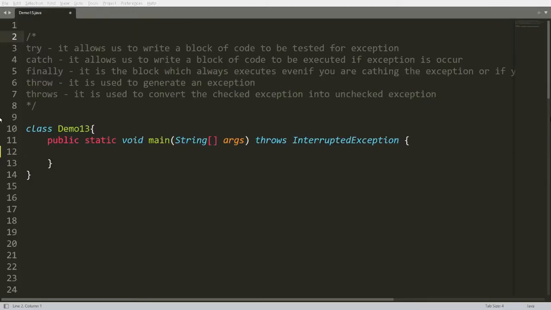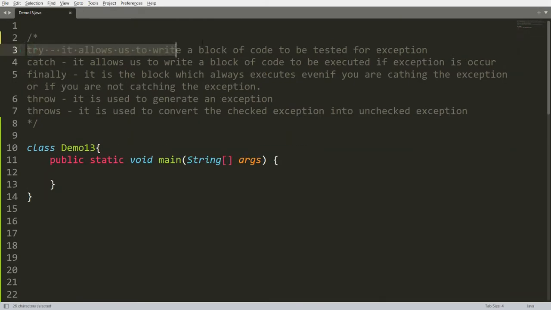In this video, we will discuss try, catch, throw, throws and finally with practical demonstration. So let's do the same thing practically. The try block allows us to write the block of code that you want to test for the exception. And the catch block allows us to write the code that you want to execute if an exception occurs. It means whatever action you want to take, you can write in a catch.